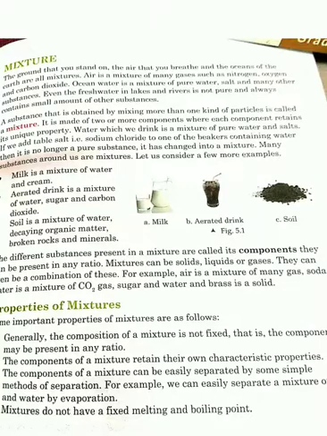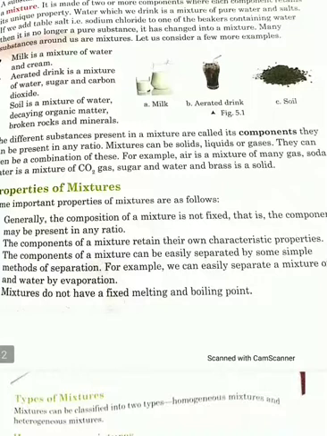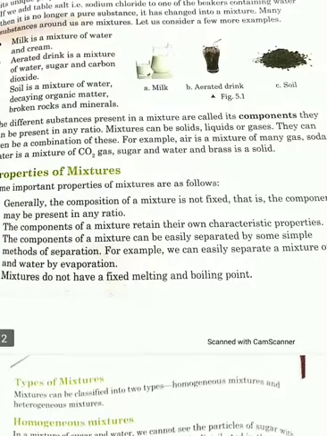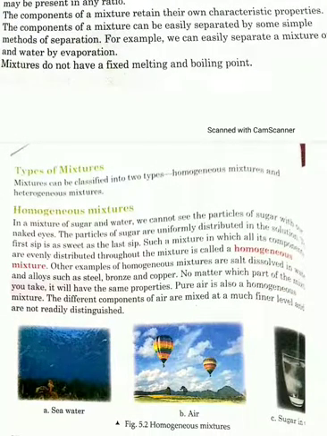Okay. And if we see the examples, milk is a mixture of water and cream. Then an aerated drink is a mixture of water, sugar and carbon dioxide. Then soil is a mixture of water, decaying organic matter, broken rocks and minerals. Okay. Then properties of mixture we have also done. Under that, I have told you that the composition of a mixture is not fixed, which means the ratio is not fixed, they are mixed randomly, isn't it? Whereas in a compound, they have the same ratio.